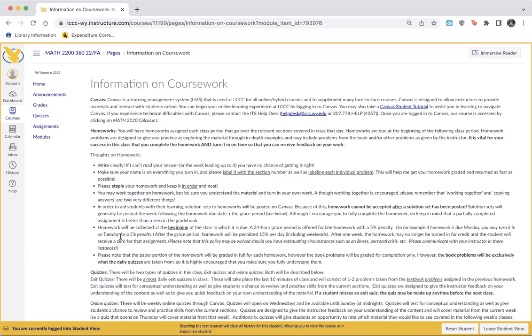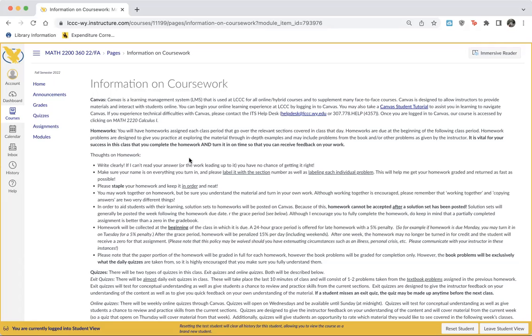So we do paper homeworks. I'll give you a paper homework almost every class and expect it to be returned to the next class. You will do problems out of the book as well. The book problems will not be graded, but they will be exclusively what your quizzes are taken from. So you'll know what your quizzes are going to be on: that book work. You do have to complete that book work. It will be checked for completion. But what I will actually grade and give feedback on is the written homework.